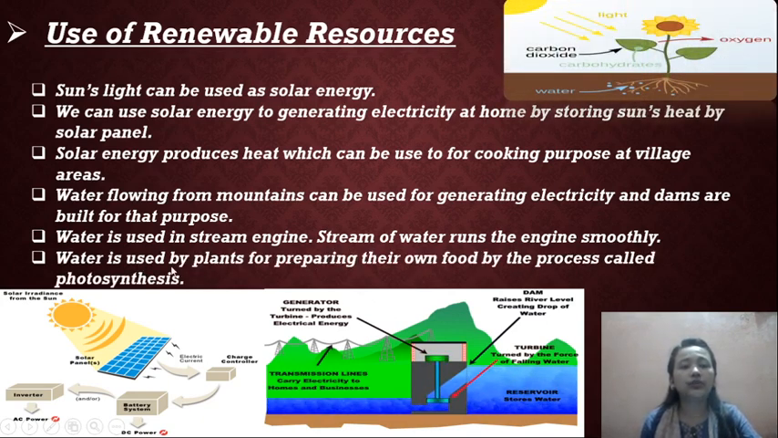The water is used by the plant for preparing their own food. The process is called photosynthesis. Means the water is used by a plant. As you know, they used to prepare the food. Yes, the plant used to prepare the food. So that process is called photosynthesis.